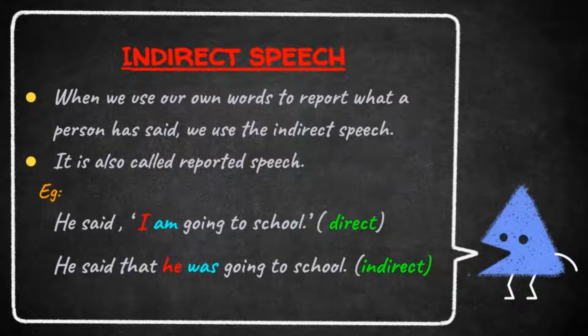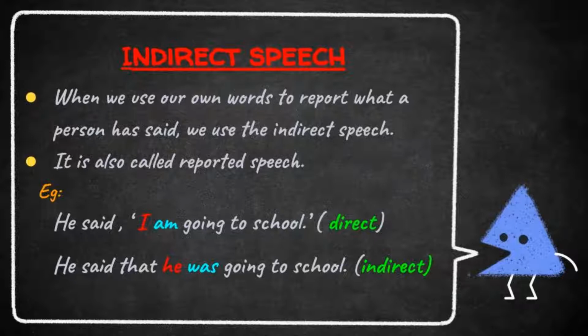And students, after the reporting verb, no need to put a comma. Instead of a comma, we should add the conjunction that. And one more thing, no need to use any punctuation marks in the indirect speech. And we can change the tense of the spoken words also. In indirect speech, we can use reporting verbs like say, tell, ask, etc. And just remember that inverted commas are not used.